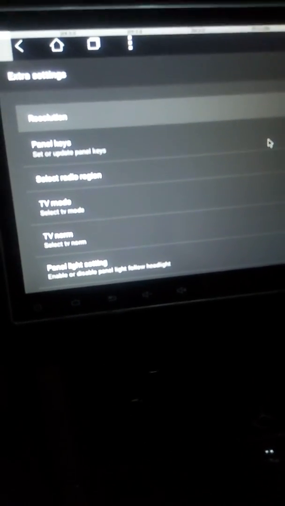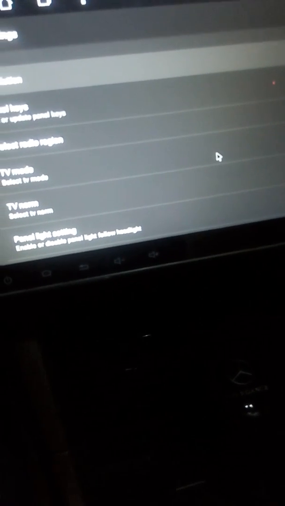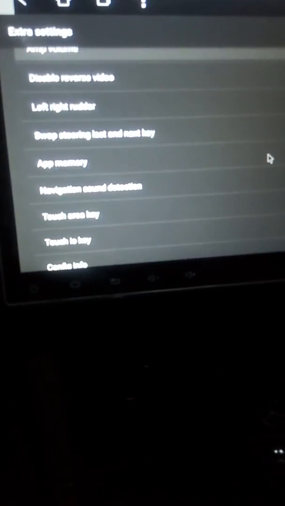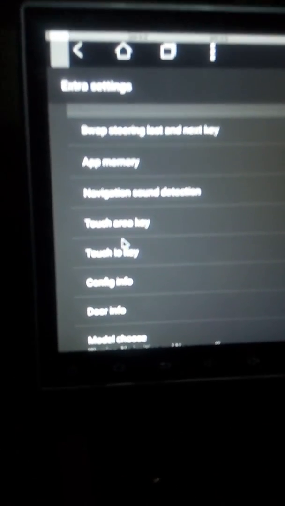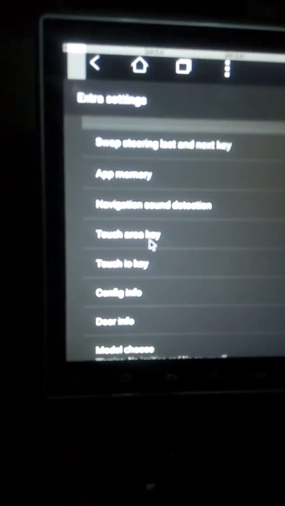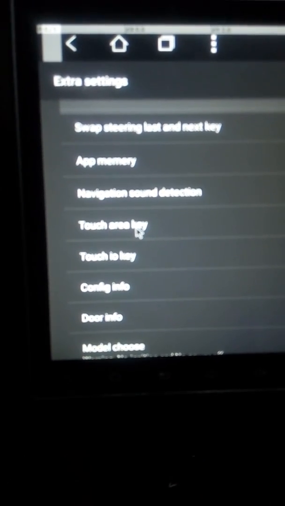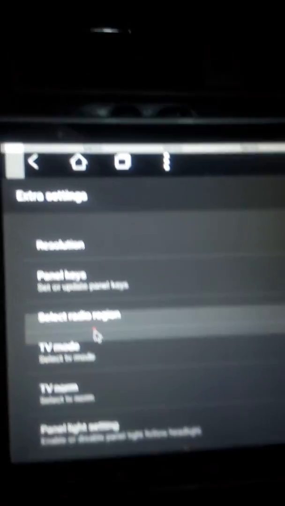Okay, here the mouse is not working. You see the mouse, but if we want to click on the menu that we need to open, its name is touch area key, we need this menu. If I click with the mouse, you see what happened?